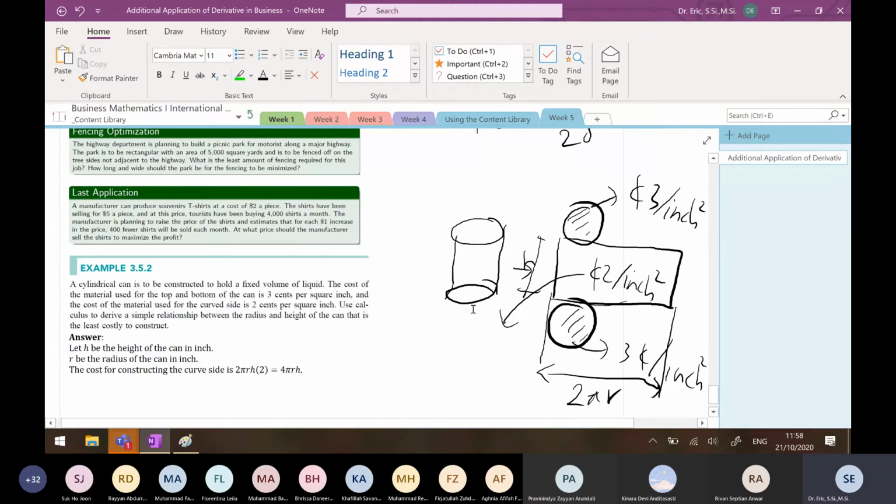Okay, for the fixed volume of liquid, the cost for producing the curved side is 4 pi r h. What about the cost for constructing the top and bottom material? For the top and bottom of the can.